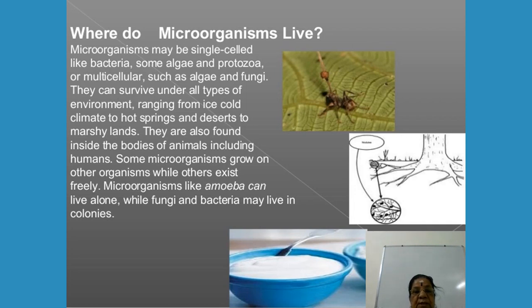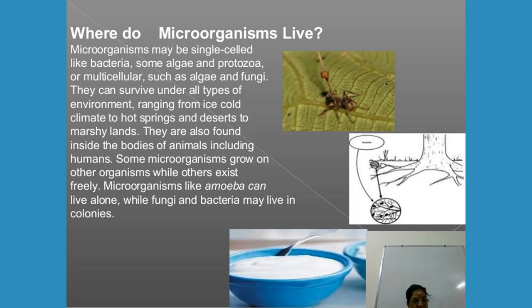They are also found inside the bodies of animals including human beings. Some microorganisms grow on other organisms while others exist freely. So microbes like amoeba can live alone while fungi and bacteria may live in colonies. I hope you could follow this. So here we say this is their occurrence. Where do these microorganisms live?